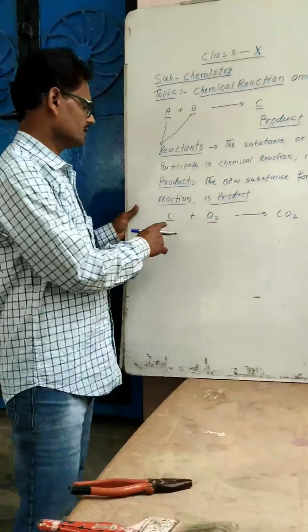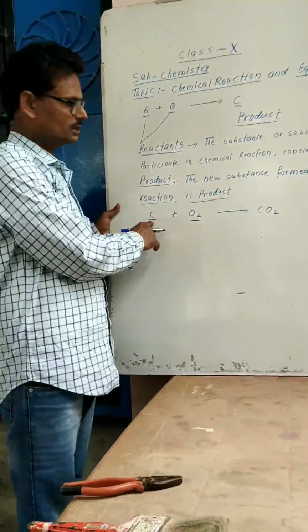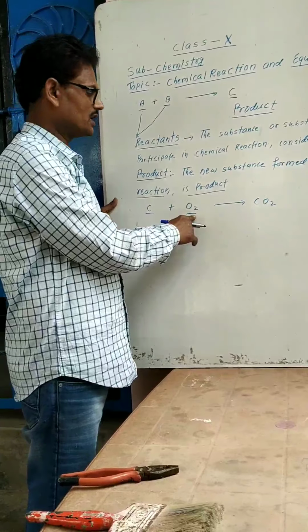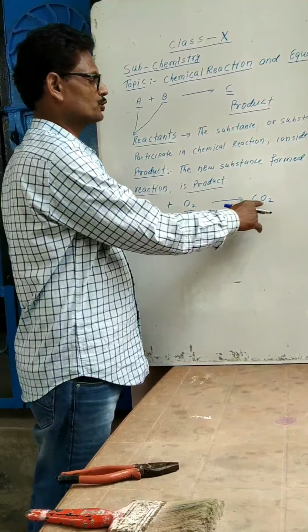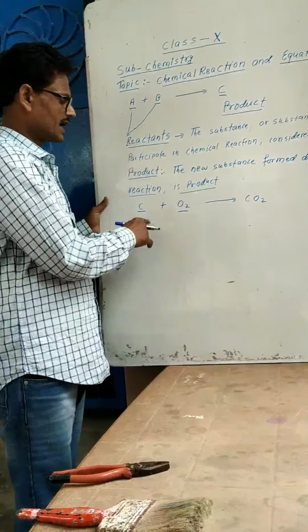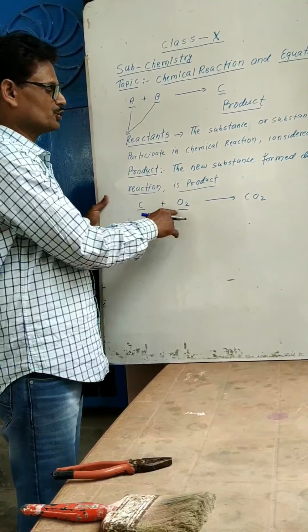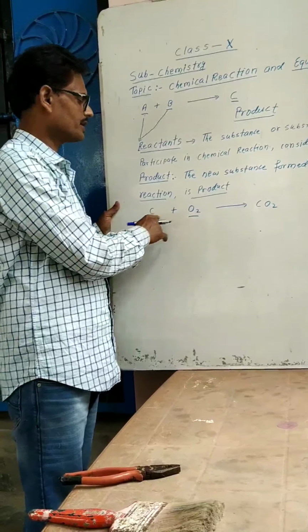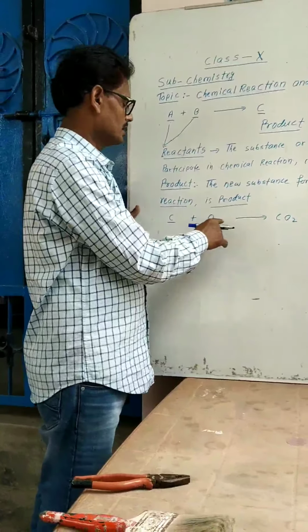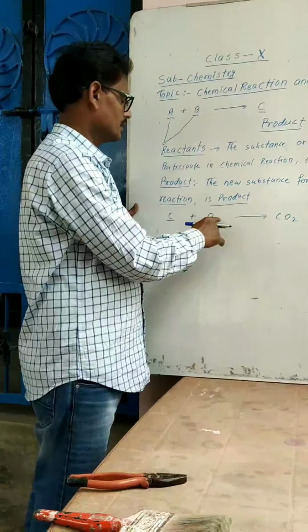Here we see carbon or coal is burnt in a sufficient supply of oxygen to produce carbon dioxide. Carbon dioxide is produced by burning the coal, burning carbon in the presence of a sufficient supply of oxygen. Here carbon dioxide is formed. This is the chemical reaction, and the same reaction is also completed naturally.